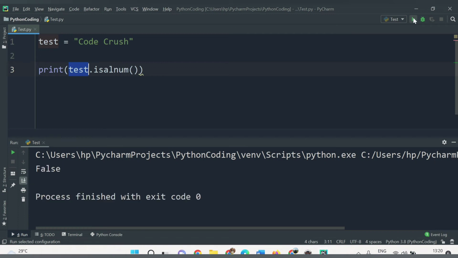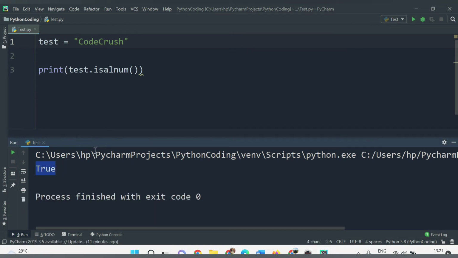Let's run this code. We are getting false, so this is not alphanumeric. You might guess all these characters are alphabets, so why are we getting false? We are getting false because we have used one special character, that is a space here. Due to this space, it is not considered alphanumeric. If I remove this space and run this now, see, we are getting true.